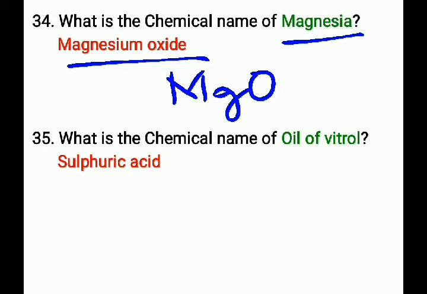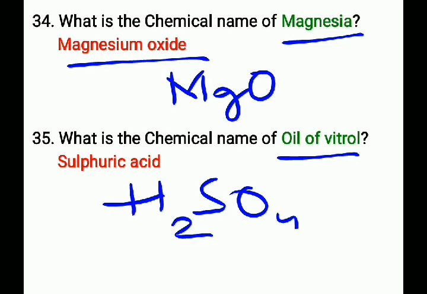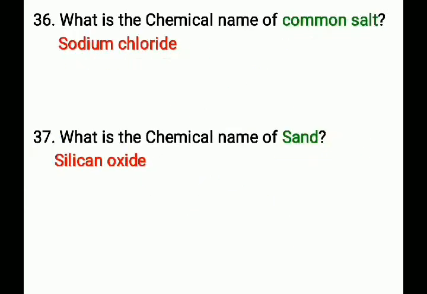Next question, what is the chemical name of oil of vitriol? This is also known as king of chemicals. It is sulfuric acid and its chemical formula is H2SO4. This is a very important question. The chemical name of oil of vitriol, that is the king of chemicals, is sulfuric acid and its chemical formula is H2SO4.